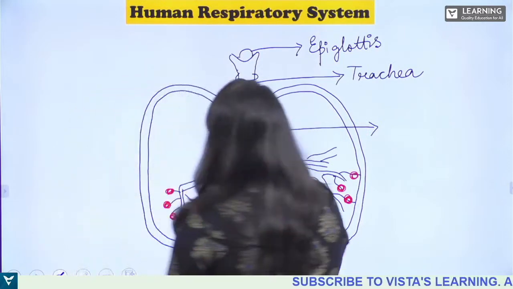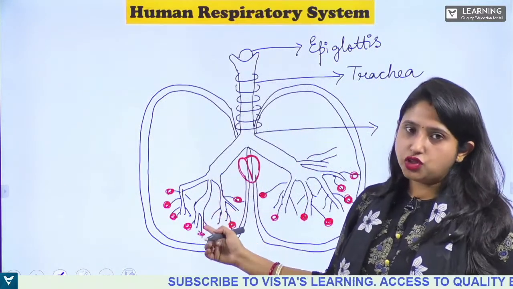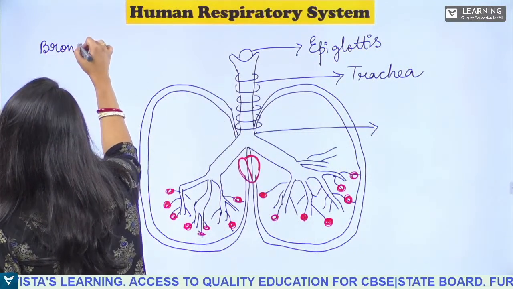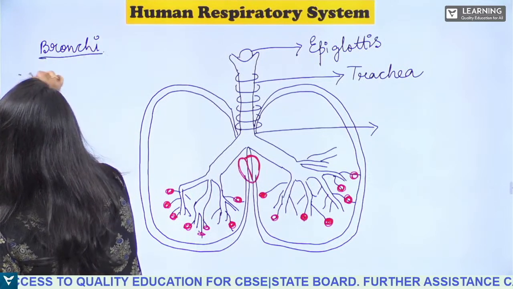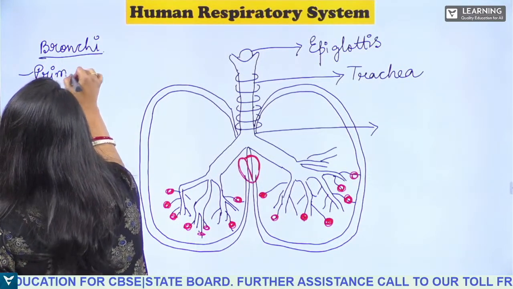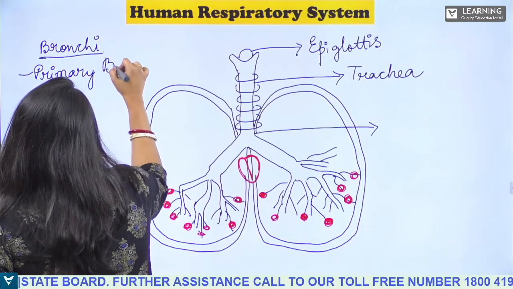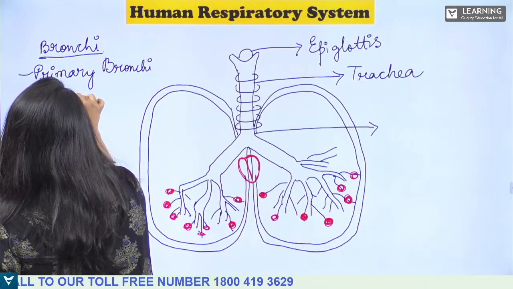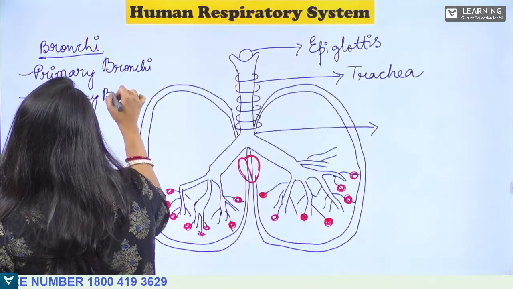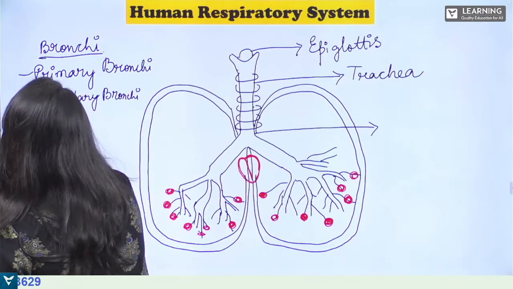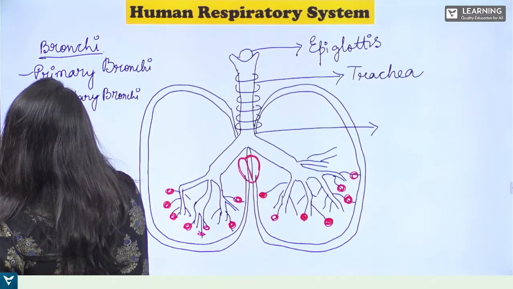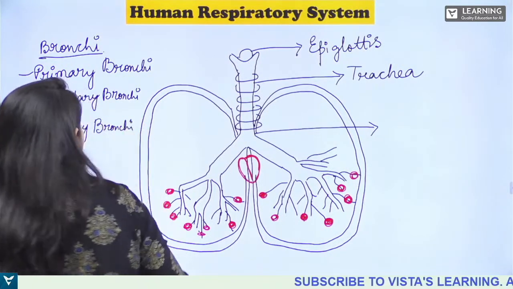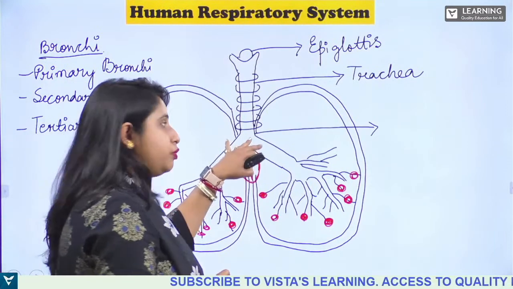Now the bronchi are divided into three types, okay. There are three types of bronchi. One is primary bronchi, then secondary bronchi, and tertiary bronchi, okay.